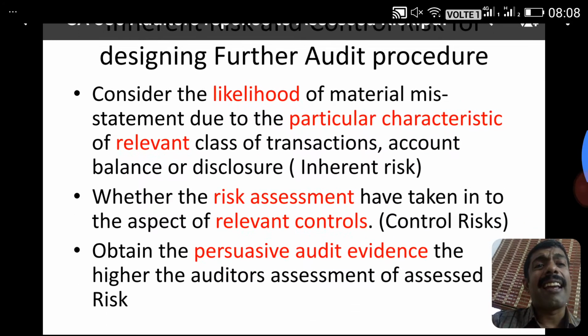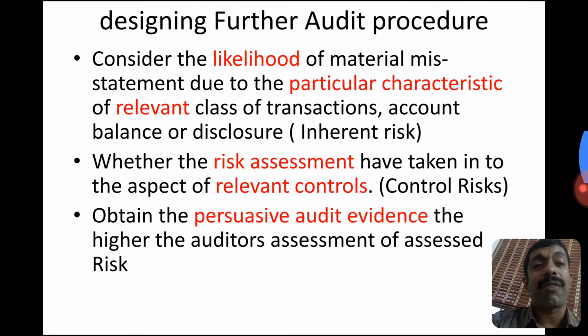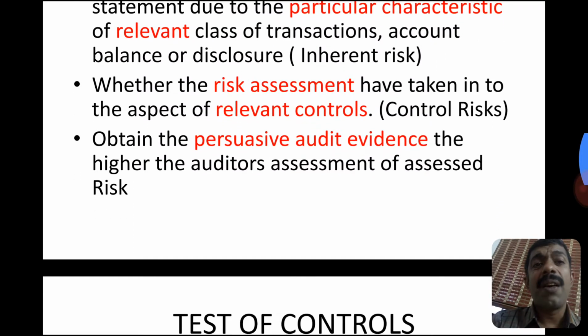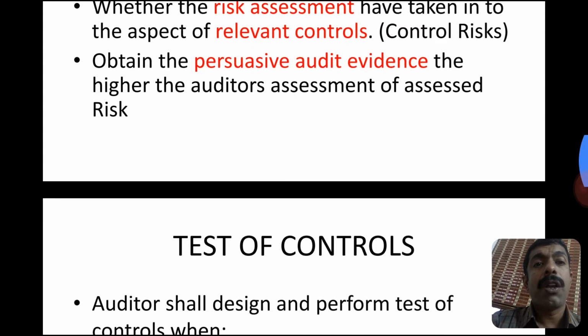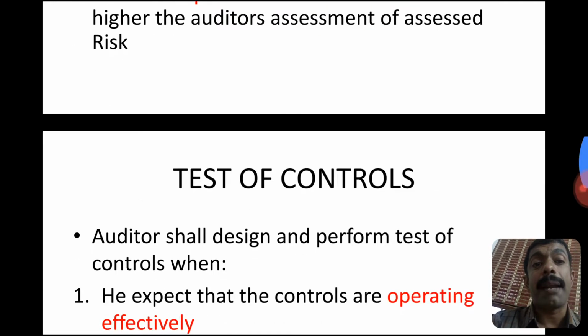Consider the likelihood of misstatement due to particular characteristics of the relevant class of transaction, account balance or disclosure, that is called inherent risk. Whether the risk assessment has taken into account relevant controls to the audit. Obtain more persuasive evidence, rather than conclusive evidence, the higher the risk of material misstatement.